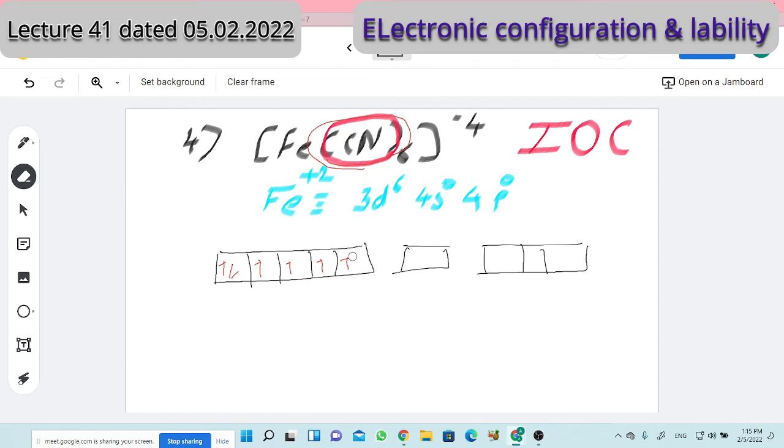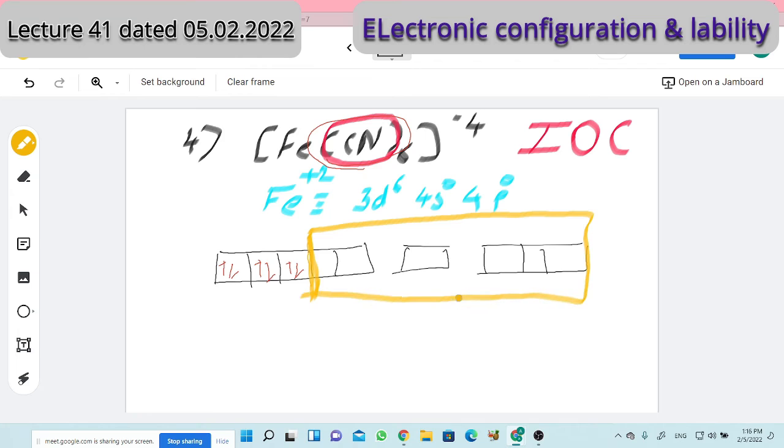Strong. So it will ask the metal ion to make inner orbitals available, and the metal ion will automatically adjust those electrons in inner orbitals, making the outer two orbitals, those eg orbitals that we say, available, then 4s and then 4p.